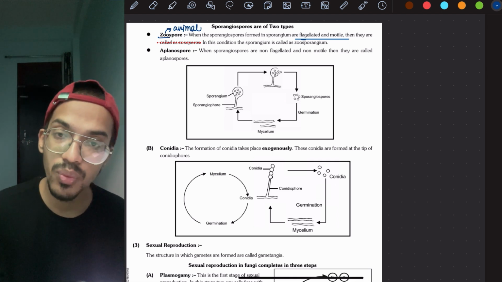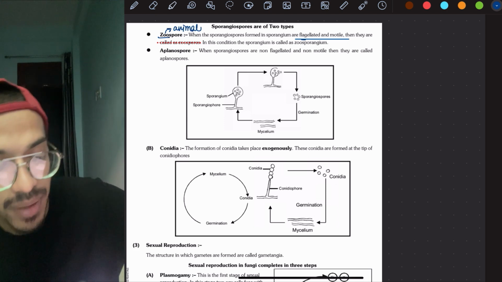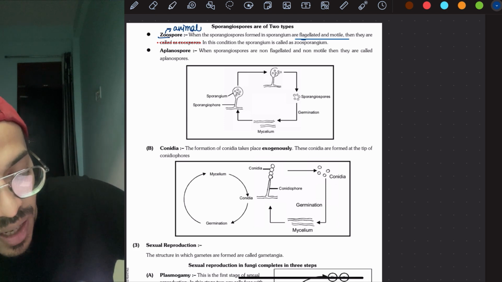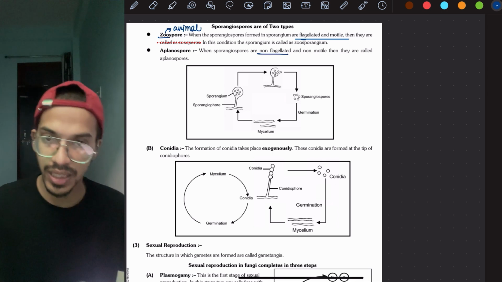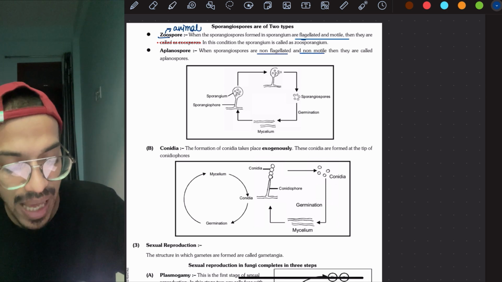Aplanospores are what? A, plain means they can't move. So they are non-flagellated and non-motile and they can't move. And that's why they are called aplanospores. Here they have given you one such example also.